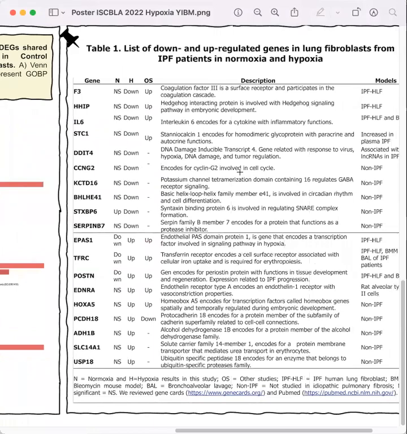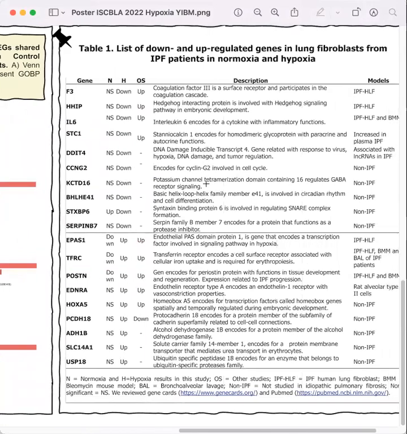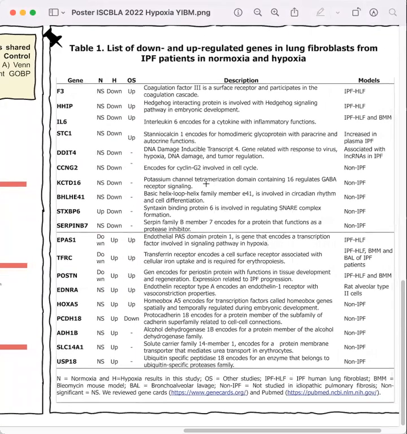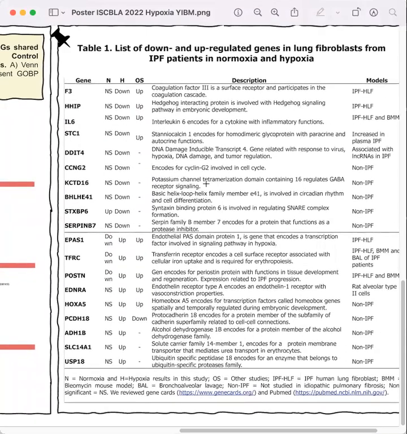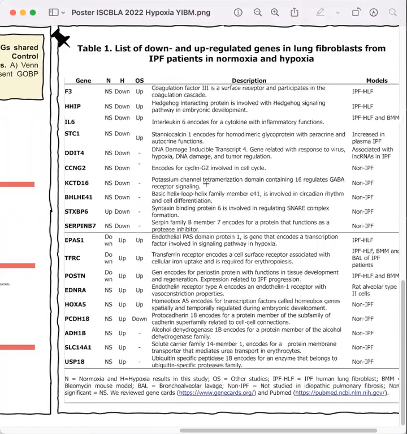In this table, there are the genes that participate in IPF, so you can check it later if you want to know more about this project. Among the genes involved, EPAS1, that is HIF2 alpha, plays an essential role in this chronic adaptation to hypoxia.